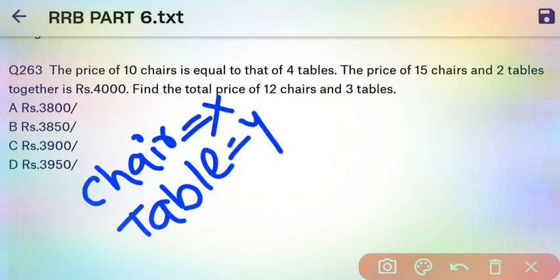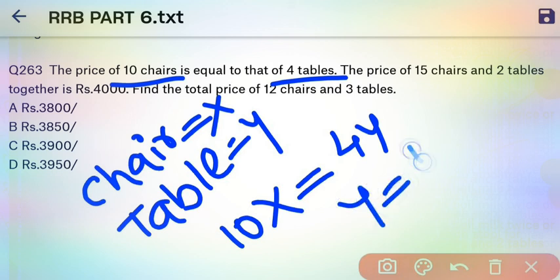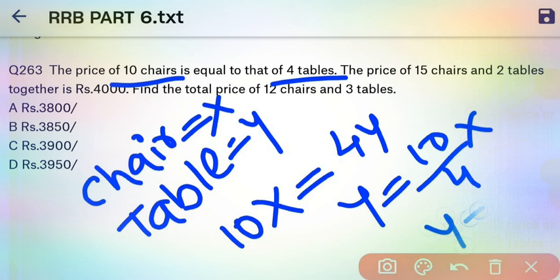So here the statement is that 10 chairs is equal to 4 tables. So we can write that y is equal to 10 by 4 x, so y is equal to 5 by 2 x.